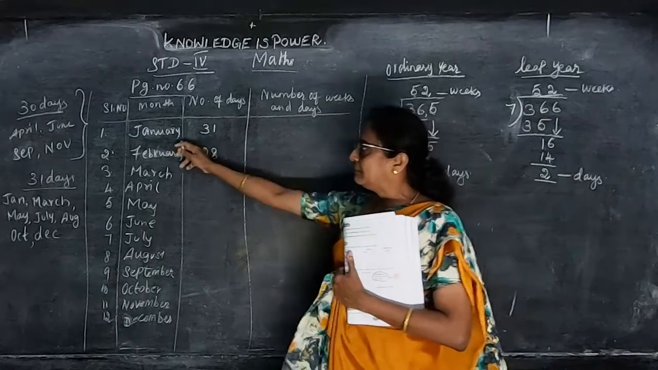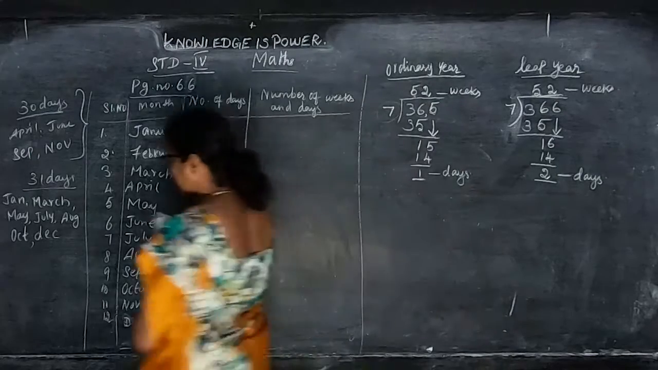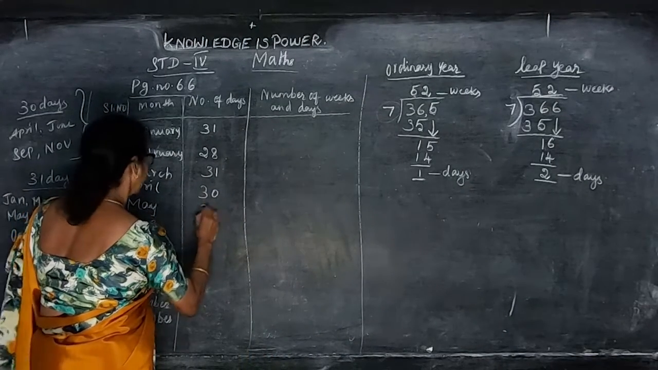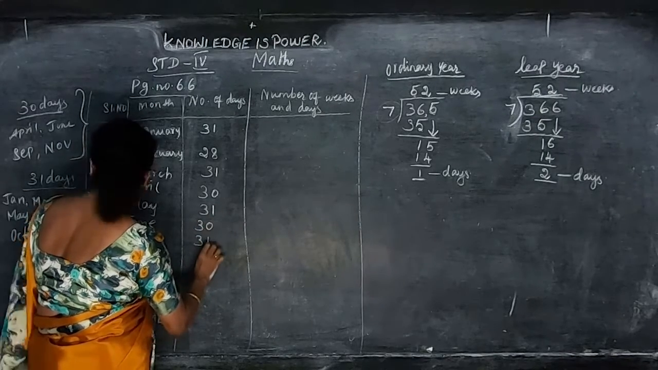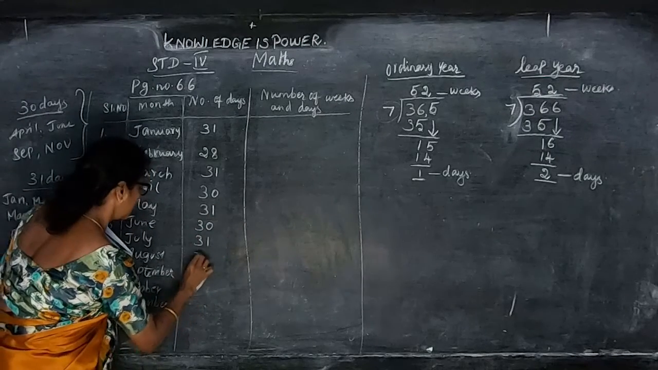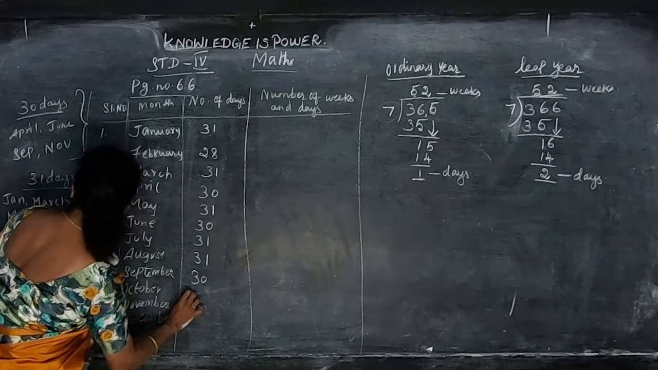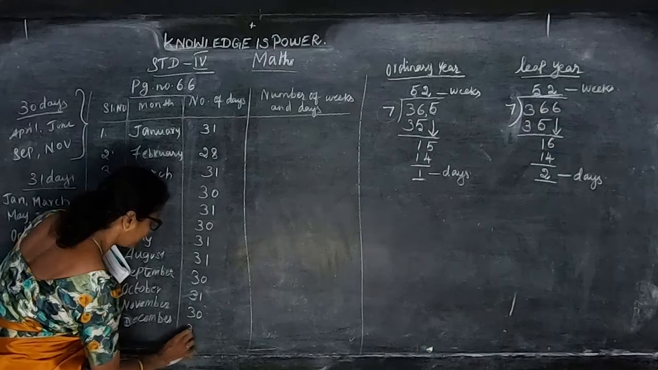So January 31 days, February 28 days, March 31, April 30, May 31, June 30, July 31, August 31, September 30, October 31, November 30 and December 31.